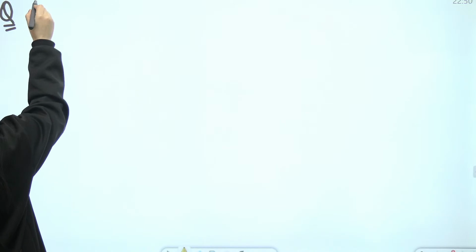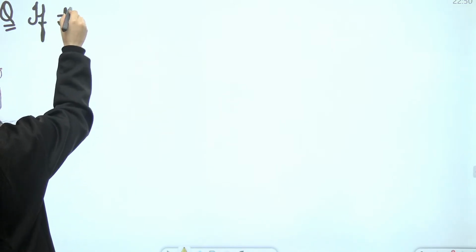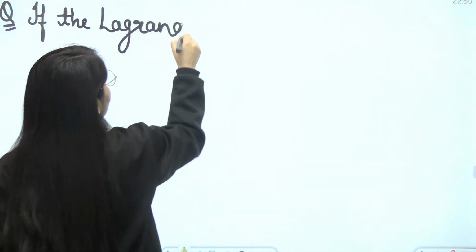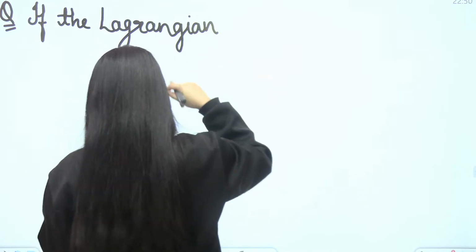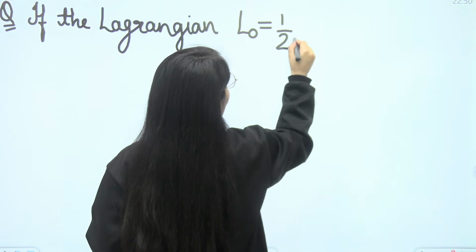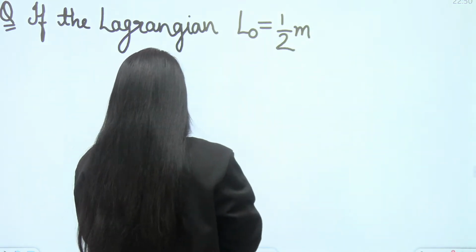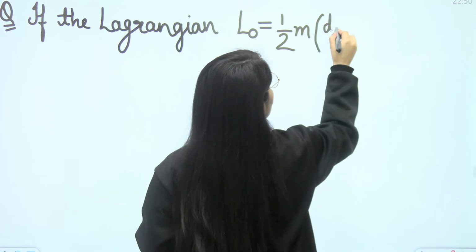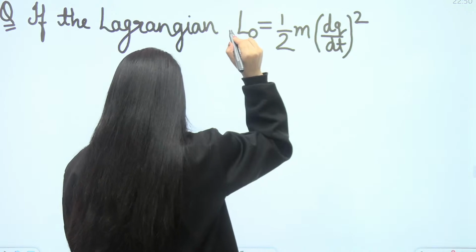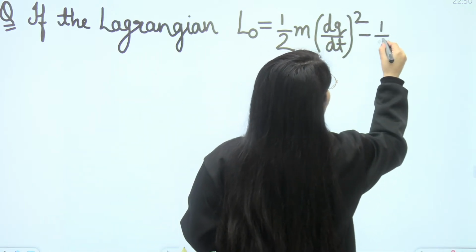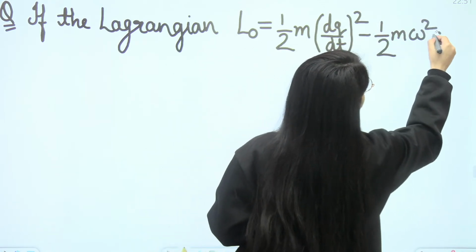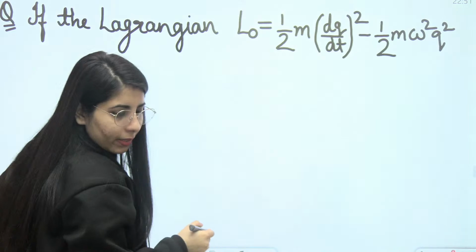If the Lagrangian, that is L0, is equal to half m (dq upon dt) to the whole power 2 minus half m omega square q square.